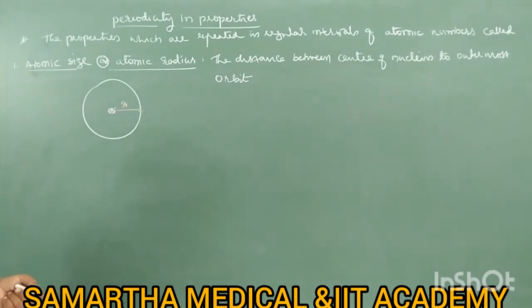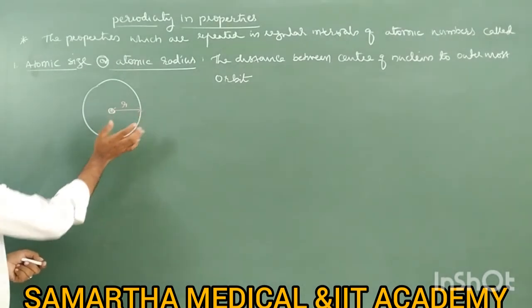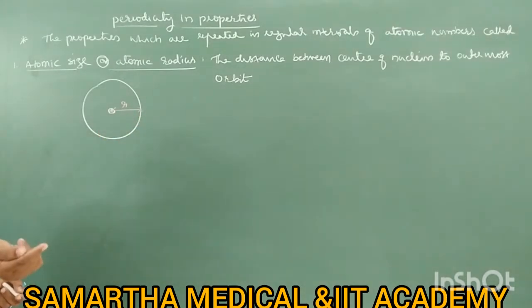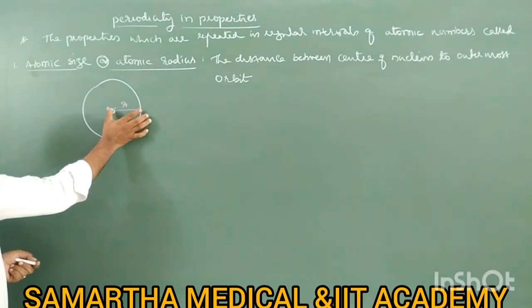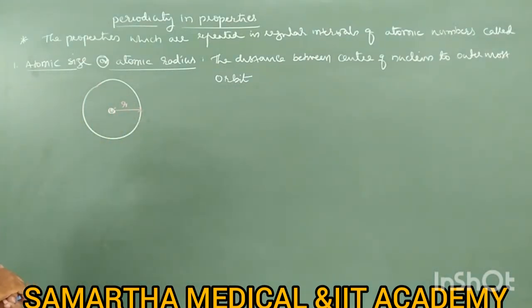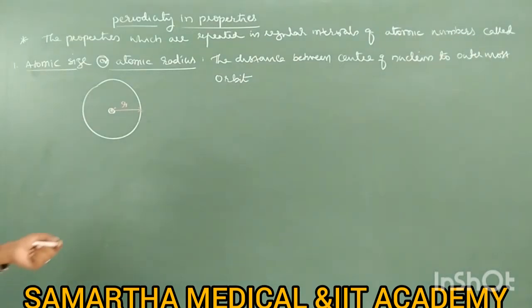Then how do you determine this distance, by taking a scale? It is not possible. That means direct measurement of this radius is not possible. So therefore we have an indirect method to determine the atomic radius or atomic size.